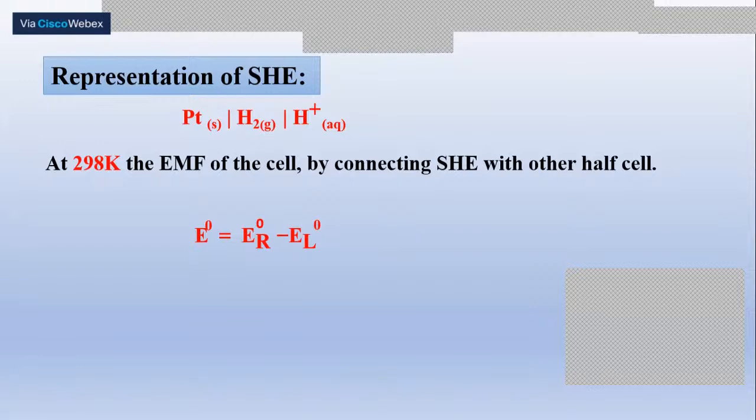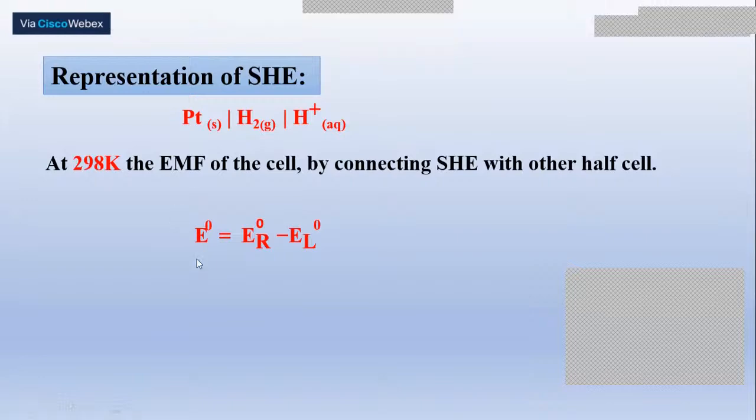The potential of any cell, also called the EMF, the electromotive force, is given by the formula potential of the cathode minus potential of the anode, E cathode minus E anode. In the case of zinc and SHE, the potential of the cell is 0.76 volts, the potential of the cathode, SHE, is 0, and the potential of zinc we have to find out.